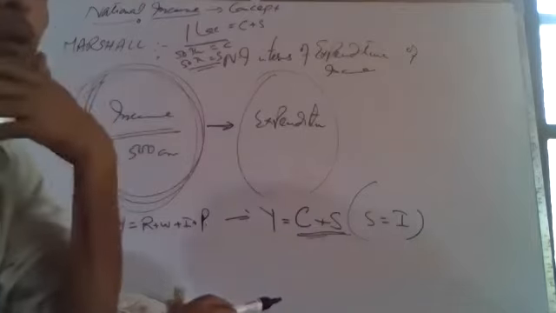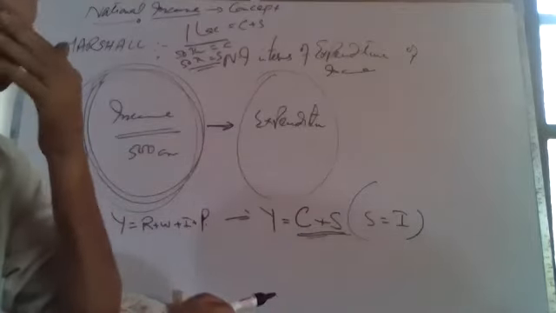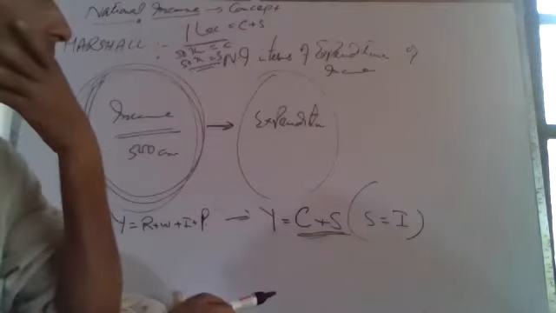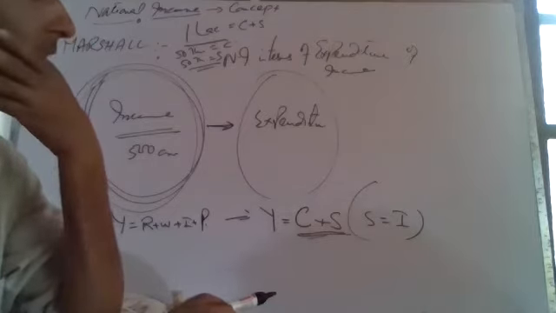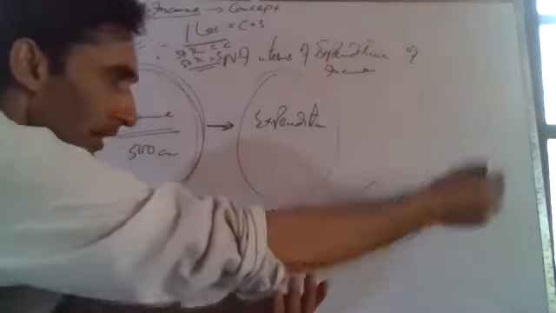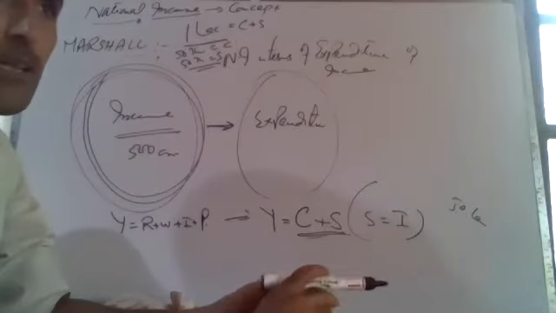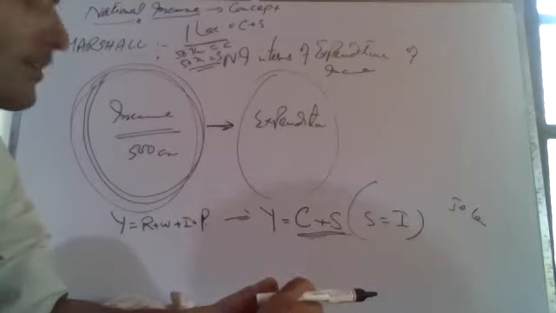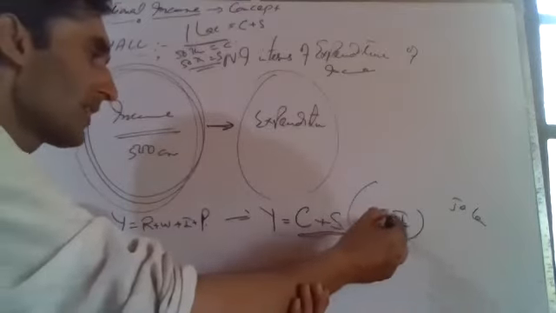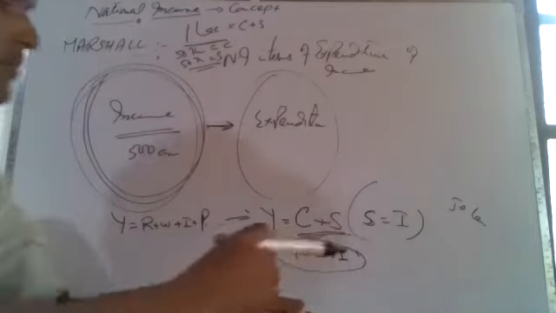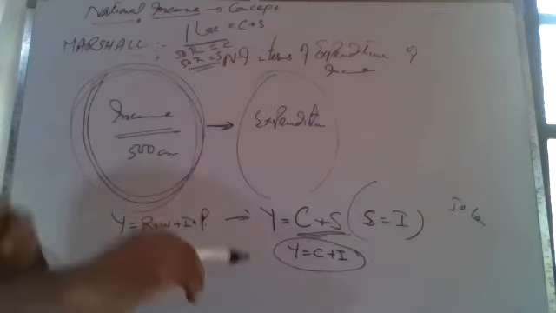Why will Rabia keep the saved money? Where will you keep it? If you have 1 lakh, Rabia kept 50,000 rupees in the bank. On the other side, Fatima came and took a loan of 50,000 rupees from the bank. One day Rabia deposited it, the next day Fatima withdrew it from the bank. For what? She says she will set up a shop or buy a car with the loan. That means investment. That is why we say the whole saving is changed into investment, and Y becomes C plus I. So this is the expenditure side of national income.